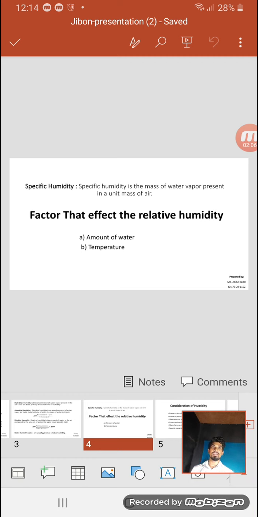Amount of water: if you increase the amount of water in the air, relative humidity will go up. And temperature: since warm air can hold more water than cold air, if you lower the temperature, the relative humidity will go up, if you don't add more water.